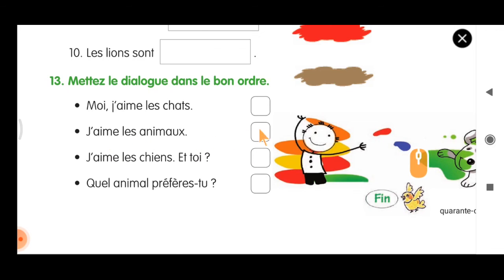J'aime les animaux. Number 1. Quel animal préfères-tu? Number 2. J'aime les chiens. Number 3. Moi, j'aime les chats. Number 4. So this is the order of the exercise number 13.